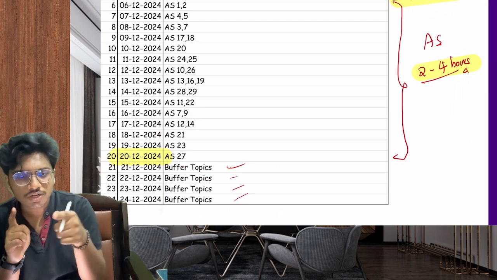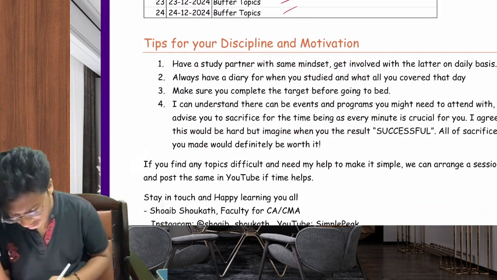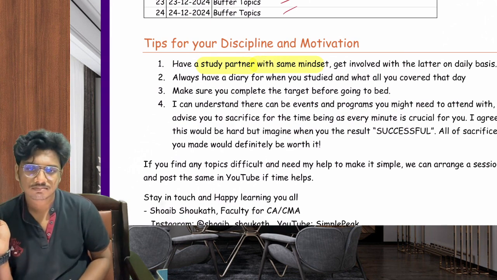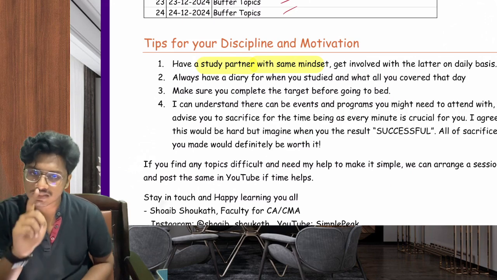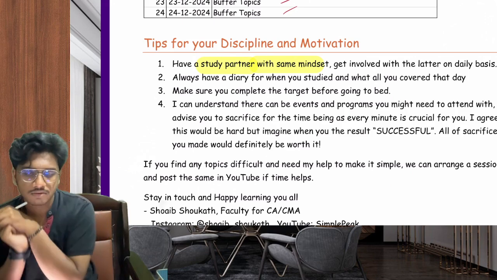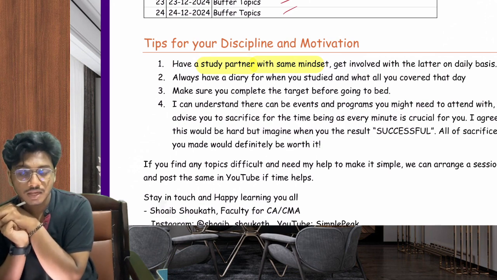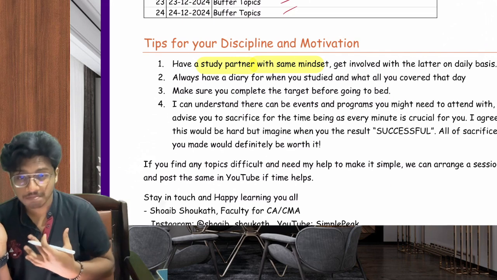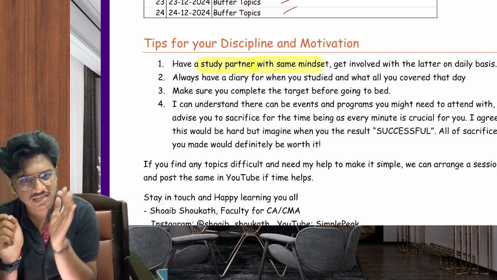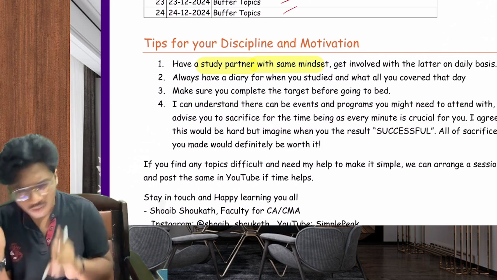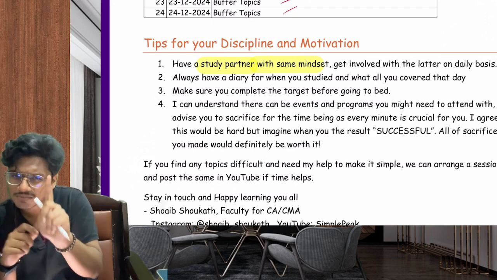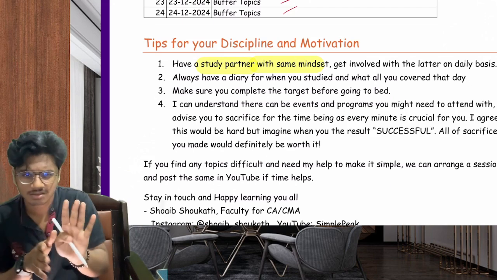So, in order to avoid that, the one best tip that I could give you is to have a study partner with the same mindset. If you have a study partner with the same mindset, you can push each other till the end of your examination. It really helped me. I'm talking from my personal experience. I'm telling you, having a study partner with the same mindset can actually help you. One is enough. If you have more, better, but try to stick with one. One study partner is enough.